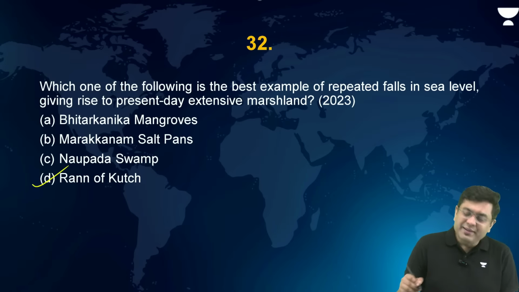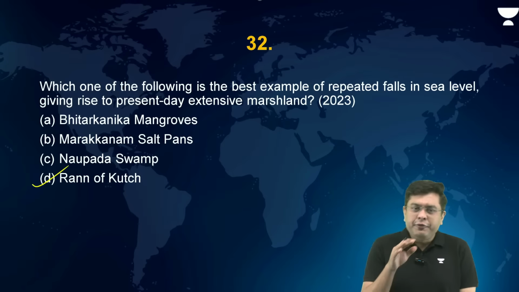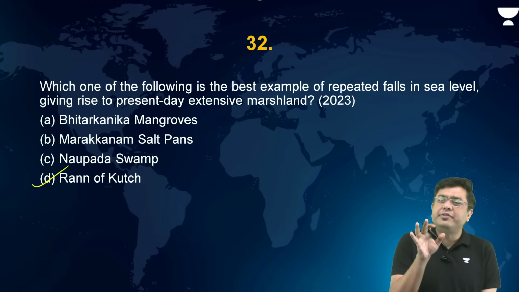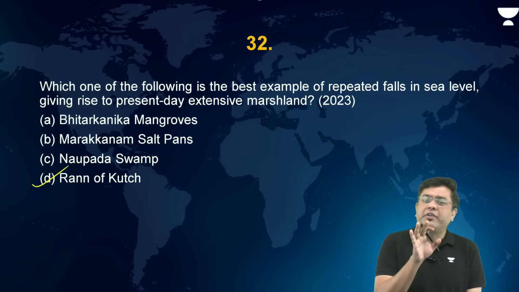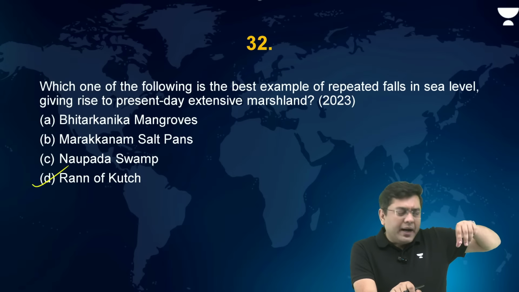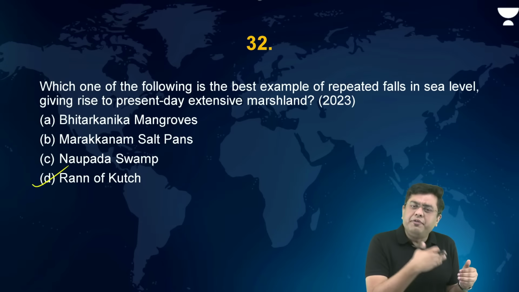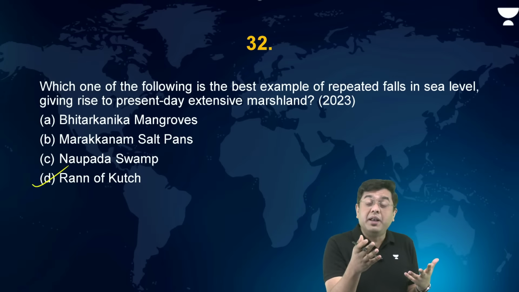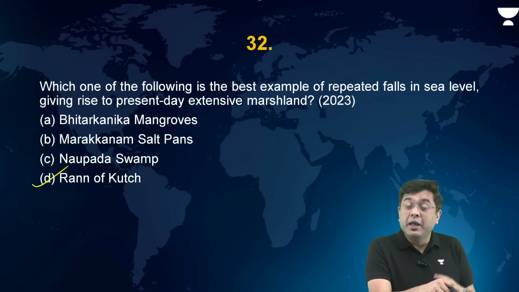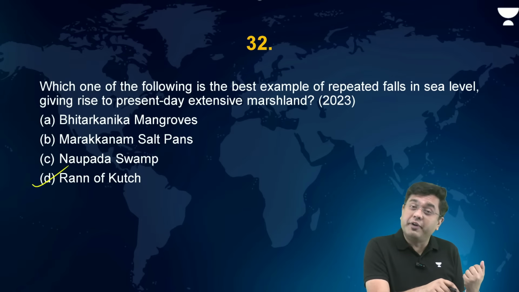So the answer is Run of Kutch. If you take a look at the region of Kutch, it was not always fitted to the Indian mainland. The region thereby was a kind of an island where you had riverine deposits. Multiple larger rivers at one point of time would be originating from the region of Aravallis.